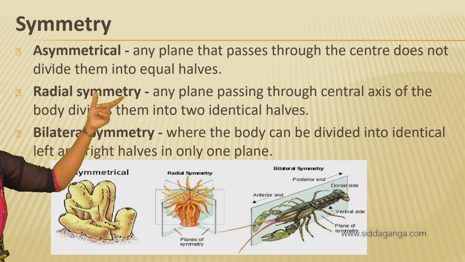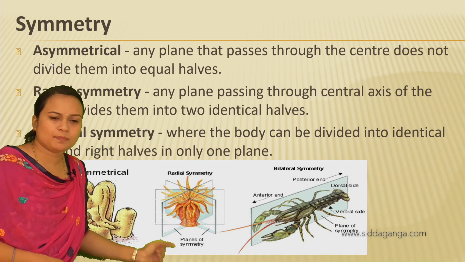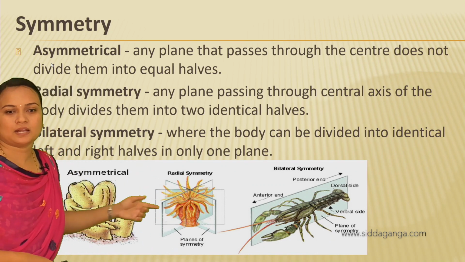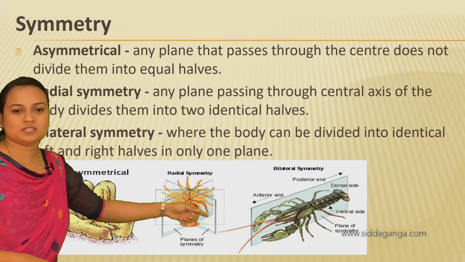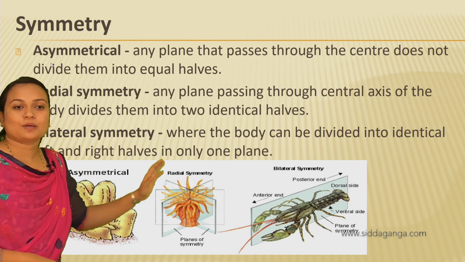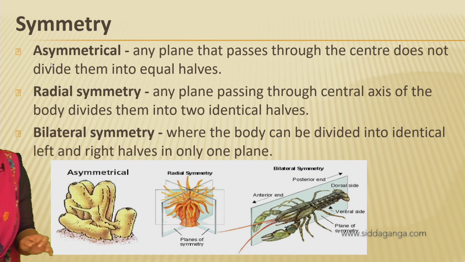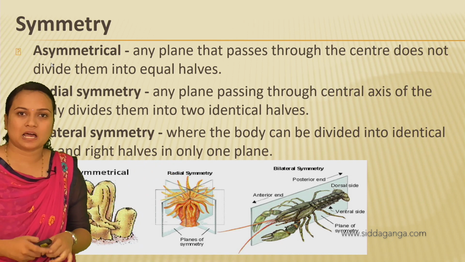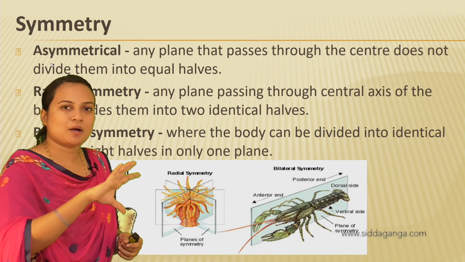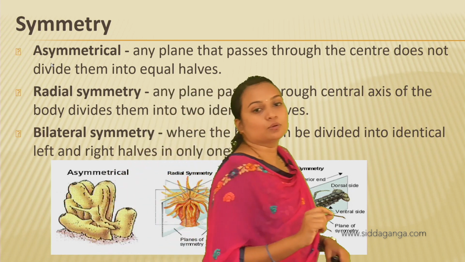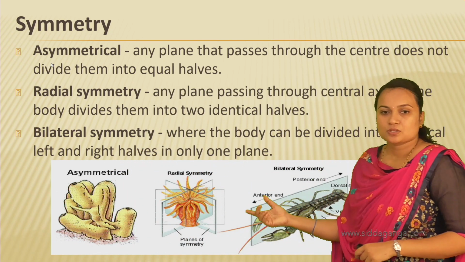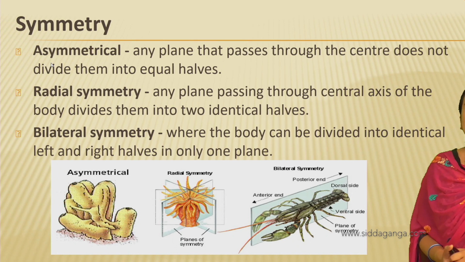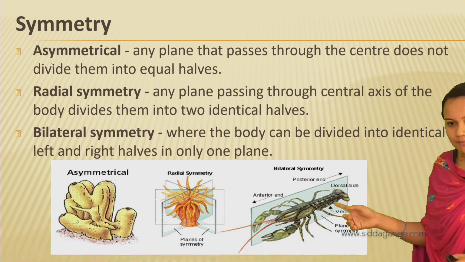Here it is not one particular plane; the organism can be divided in any plane. Like this, or this way, if you divide through any plane, you will get the two identical halves, the same halves. And also the bilaterally symmetrical. Here the body can be divided into identical left and right halves in only one plane.